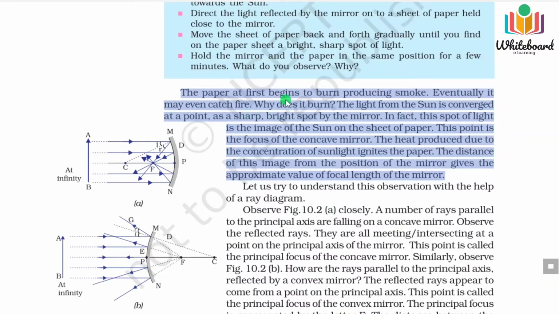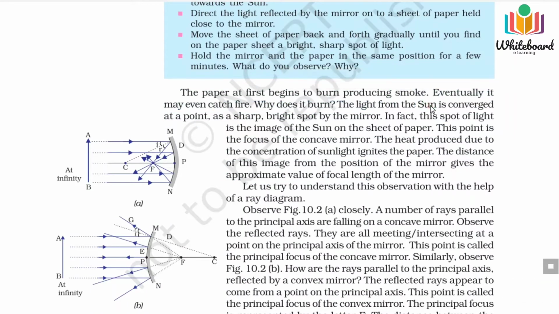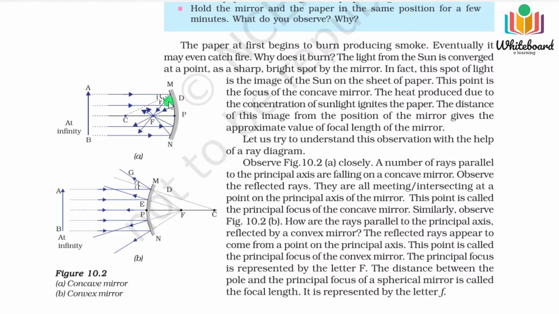The paper at first begins to burn, producing smoke. Eventually it may even catch fire. Why does it burn? The light from the sun is converged at a point, as a sharp, bright spot, by the mirror. In fact, this spot of light is the image of the sun on the sheet of paper. This point is the focus of the concave mirror. The heat produced due to the concentration of sunlight ignites the paper. The distance of this image from the position of the mirror gives the approximate value of the focal length of the mirror. So you will get the focal length by this process.